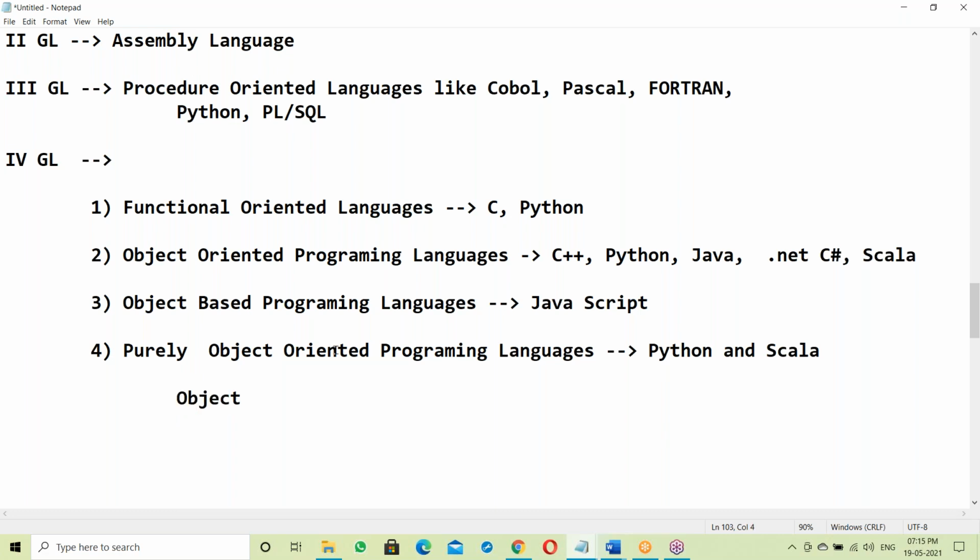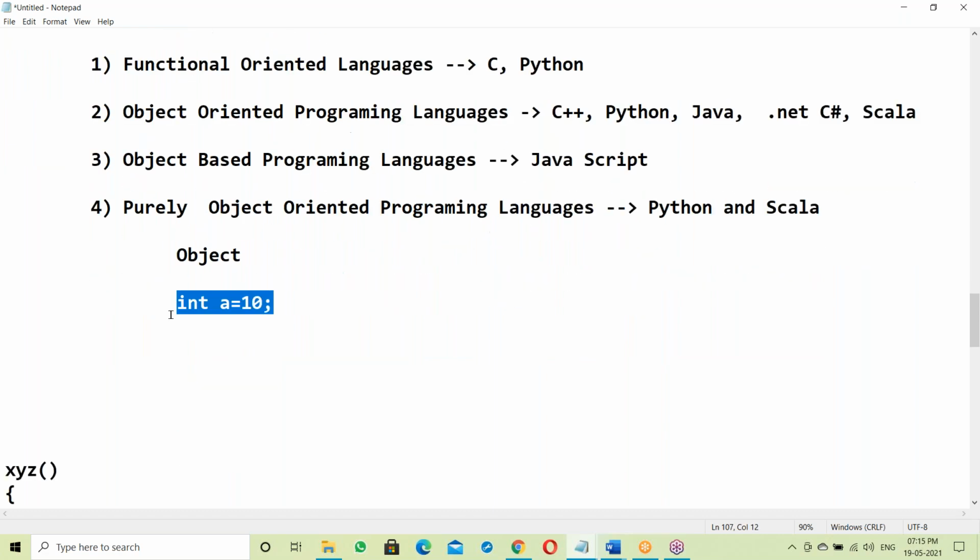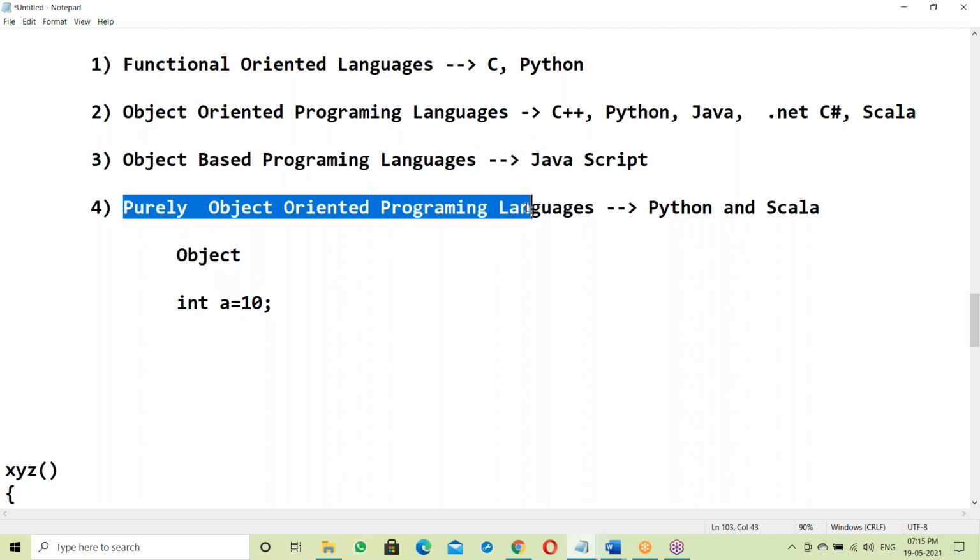When it comes to purely object oriented, everything is an object. For example, int a = 10 is declared. It's a variable. If the data is in a variable, maybe public, there is no security. Instead of a variable, this 10 is stored in an object. Even integers, real numbers, characters, everything is stored in objects.